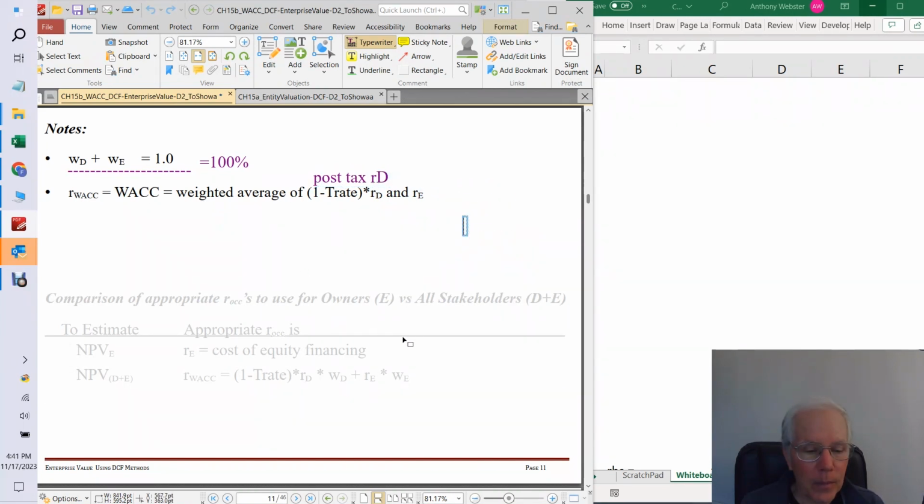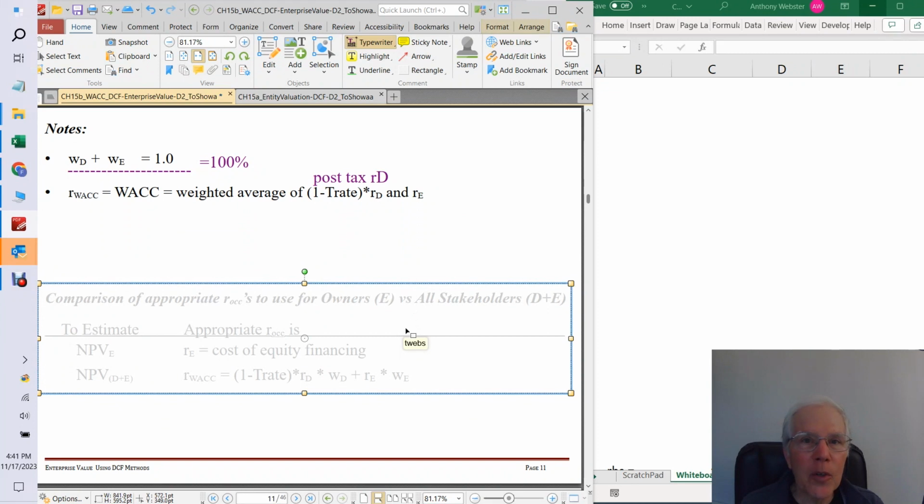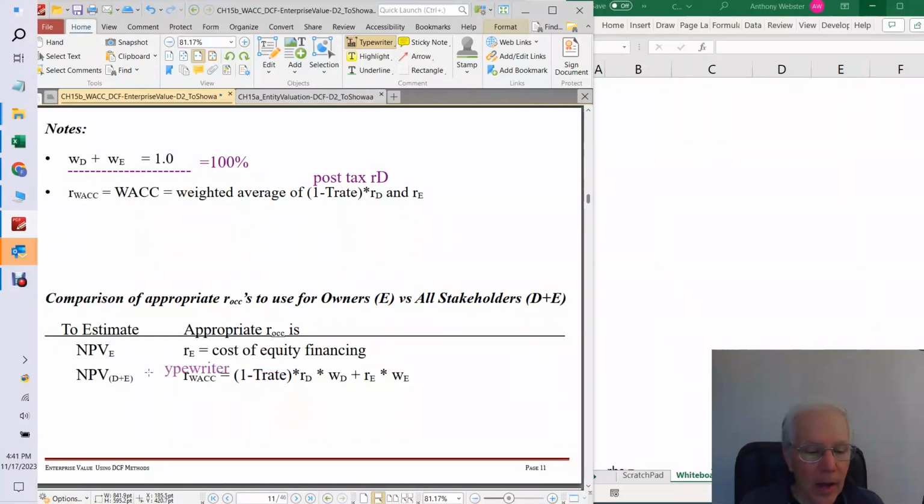So let's look at a comparison of opportunity costs of capital for valuing an entity for shareholders versus valuing it for a whole debt equity team. Okay, so when we're estimating NPV for owners, we just use the equity cost of capital from CAPM or the opportunity investment method or something like that. And when we're evaluating NPV to the team, we use that weighted average cost of capital. So it's going to be important for you to remember which to use in which circumstances. If we're valuing to shareholders, use RE. If we're valuing to a debt equity team, use the weighted average cost of capital.